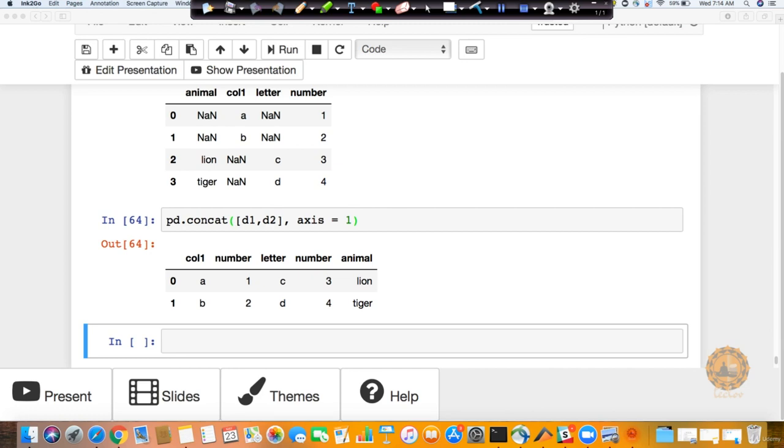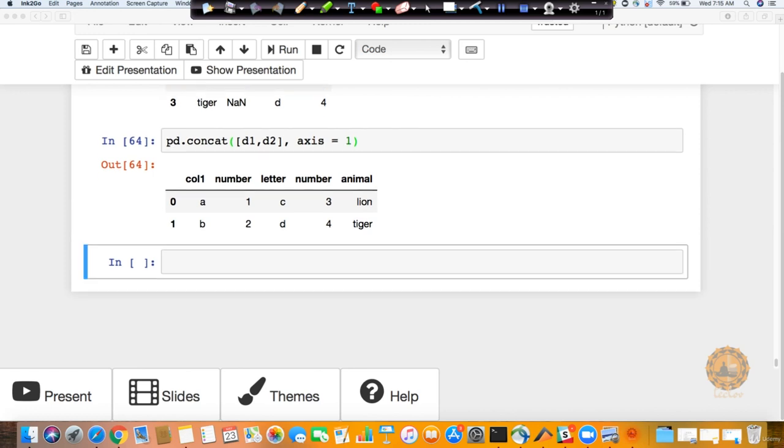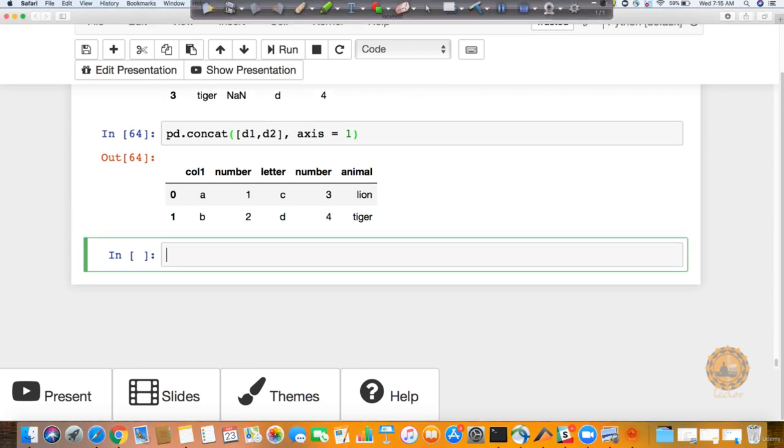Many a times our data sets need to be combined by the keys instead of simply stacking them up either vertically or horizontally. When we were doing the concat, we were stacking it either horizontally or vertically, right? That's what we were doing with respect to our axis value. But a lot of times with respect to a key, we want to perform some operation. That's how we want to combine it. So how will we be doing it?